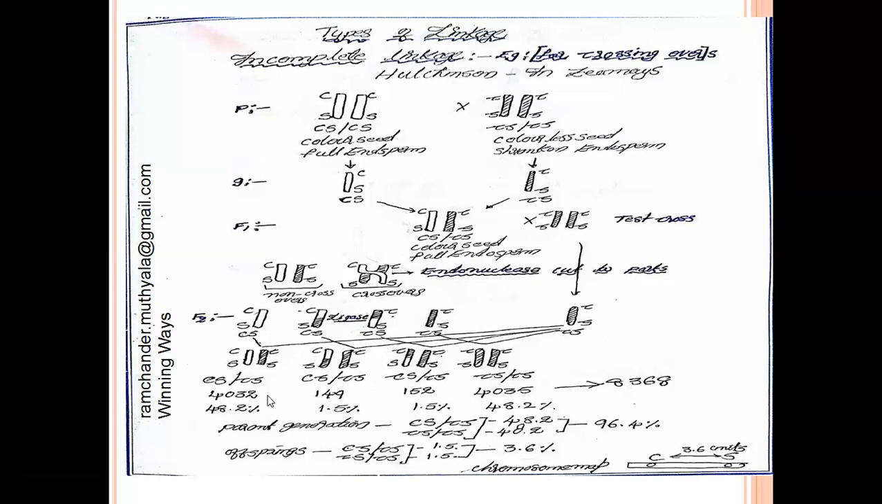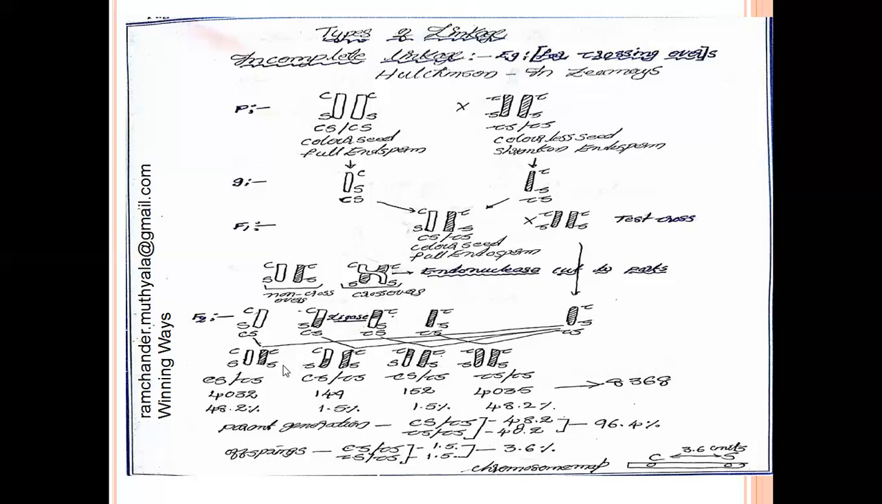Here, 149 and 152 plants are new recombinant phenotypes. New recombinant phenotypes. So finally, we can easily identify that in the F2 generation, 4 phenotypes appear. If the 4 phenotypes appear, the crossing over has occurred during the formation of F1 generation gametes. So it is the best example for the crossing over mechanism.